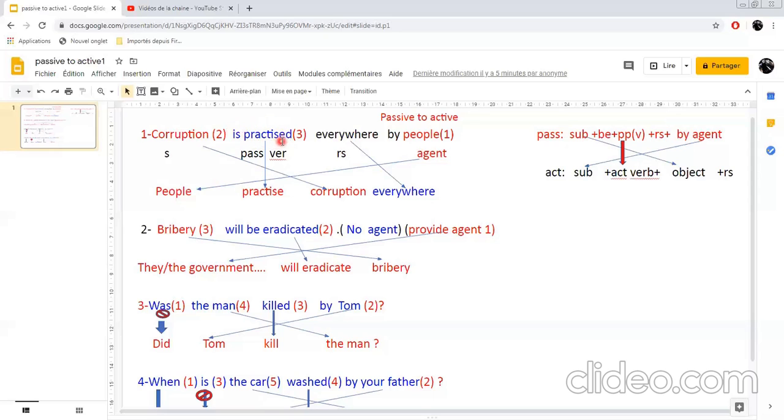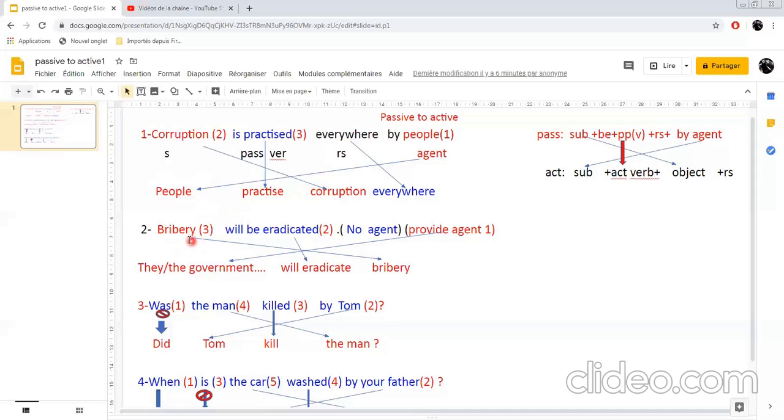So what is the tense here? It is the simple present passive. So I'm going to put my verb in the simple present here. Since the subject is plural, I'm going to say, people practice corruption everywhere. And this is your active sentence here.